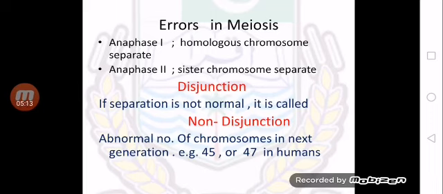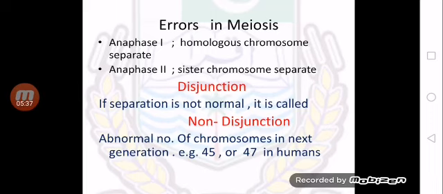It results in the production of gametes which have either more or less than the normal number of chromosomes. As you should know, the number of chromosomes is fixed for each species, but as a result of this non-disjunction, the number of chromosomes can alter in the new one.